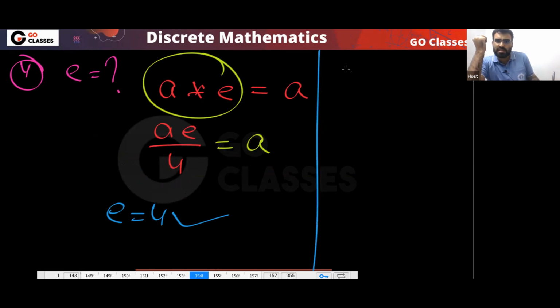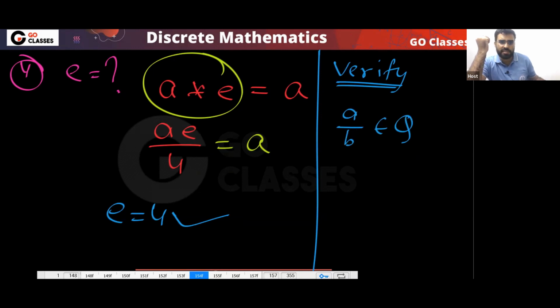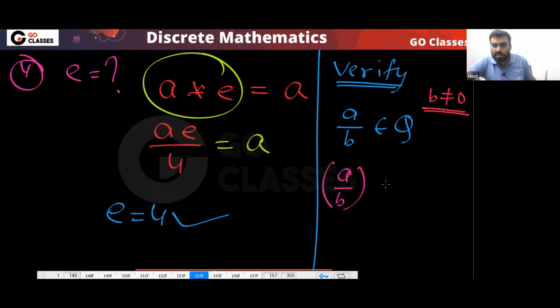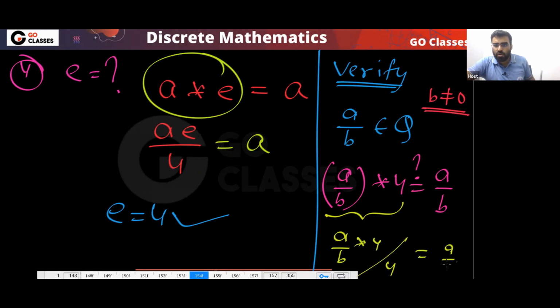You can also do the cross verification. If you have any rational number, for example, let's assume A by B, of course B is not equal to 0 because it is a rational number. Then you can very easily see that A by B star 4 is equal to A by B. Yes, of course, because it will be AB into 4 divided by 4, and the whole thing is equal to A by B. So this is your identity element.